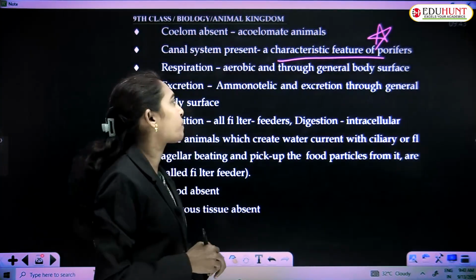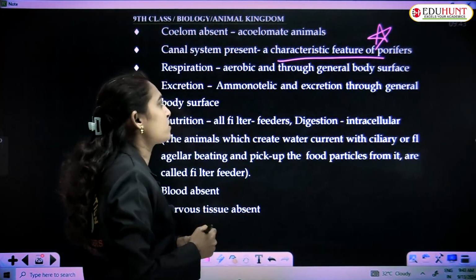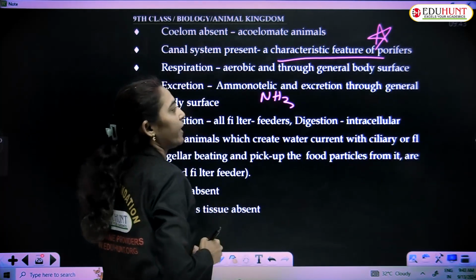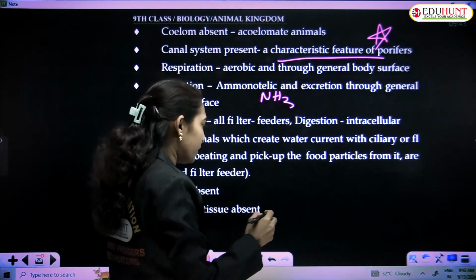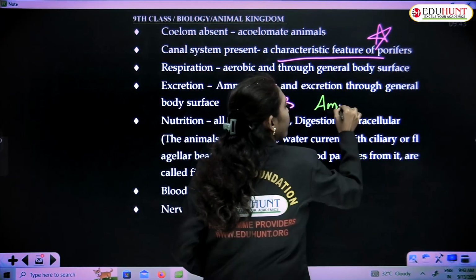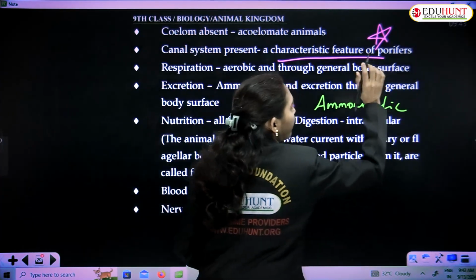Respiration: aerobic respiration occurs, generally through the body surface. And excretion: they excrete ammonia, NH3. That is why they are ammonotelic animals. They excrete ammonia, ammonotelic animals.